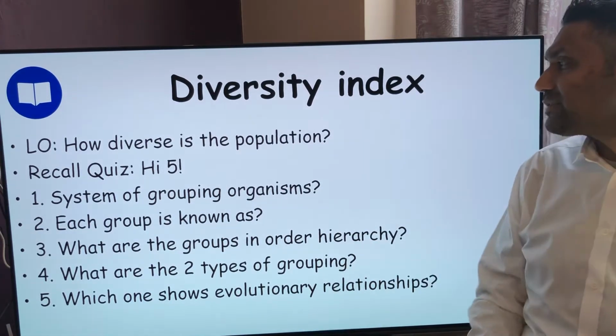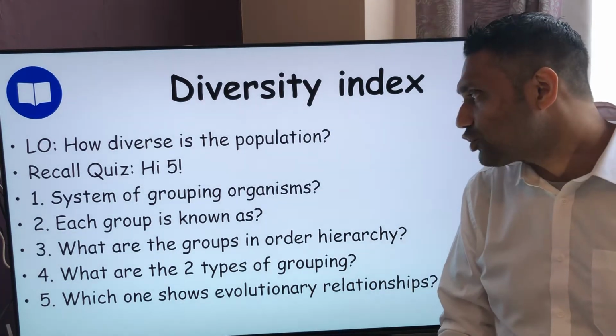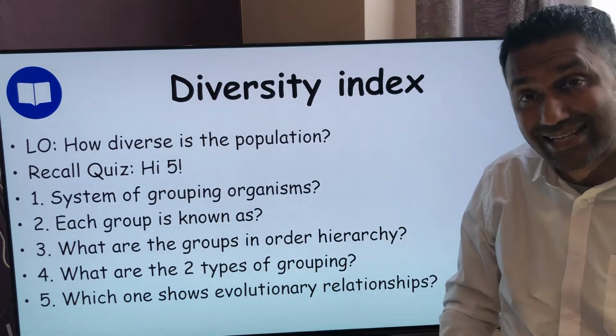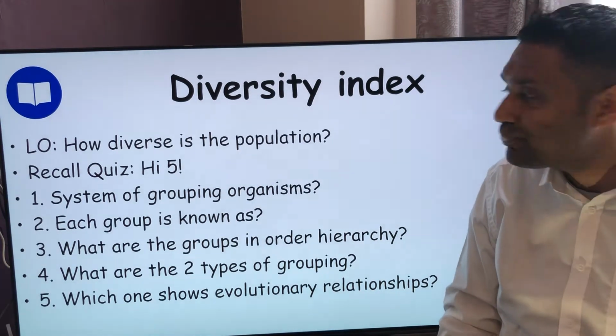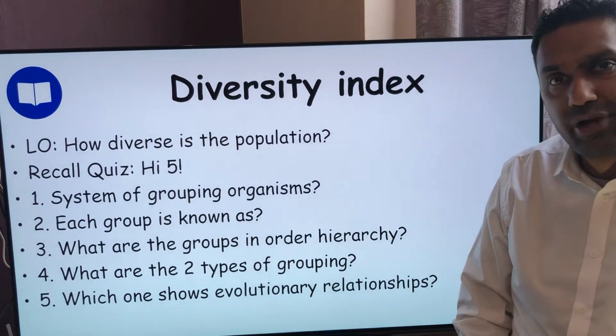Right, so the system of grouping organisms is known as classification. Each group is known as a taxa. Remember we said the line, the taxa, one group is called a taxon. The study of this is called taxonomy. What are the groups in order of hierarchy? Now how do you remember it?